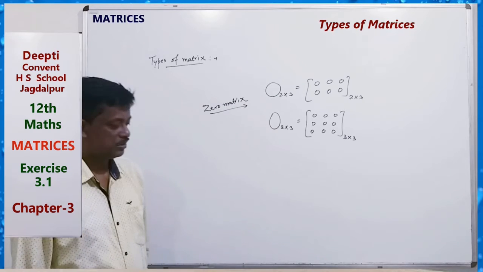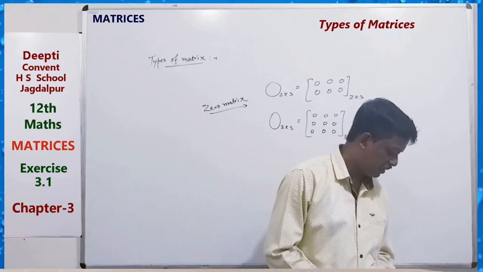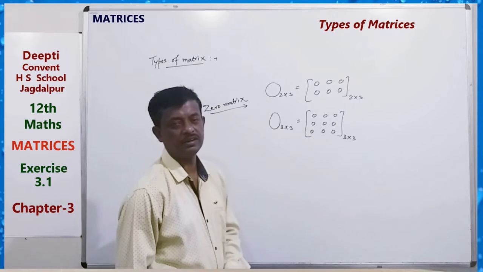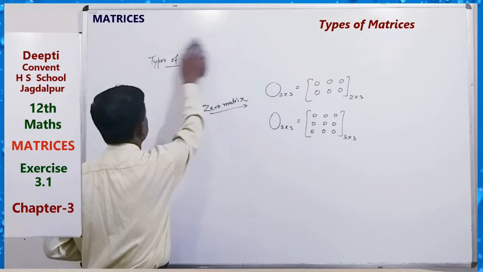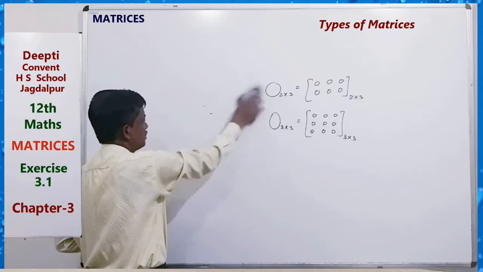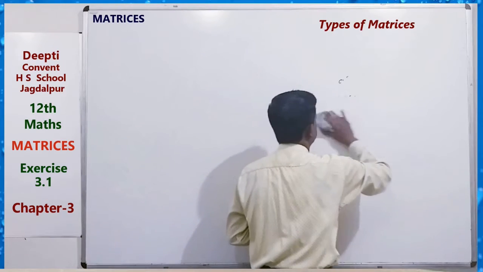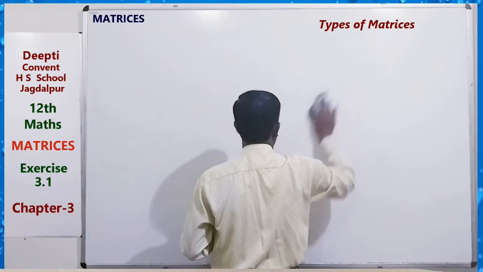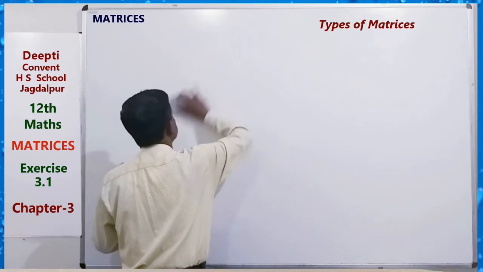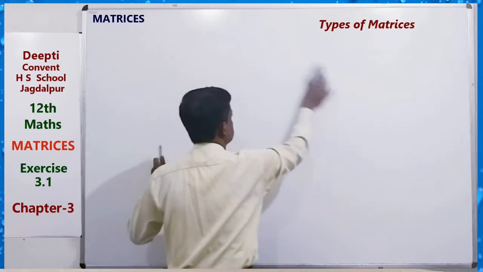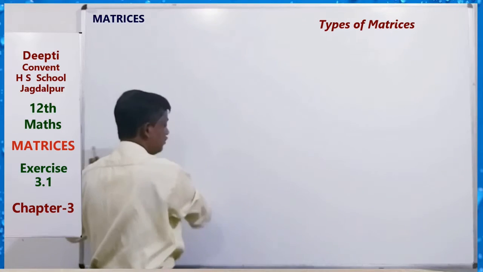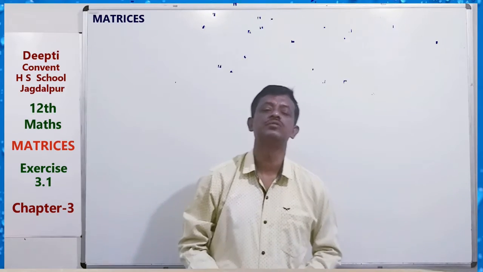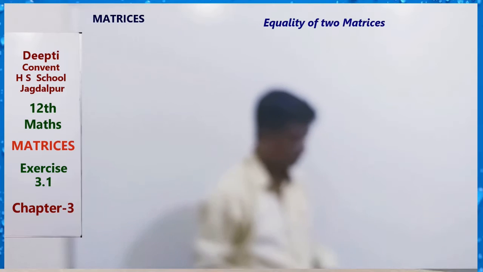Clear? So these are some basic types of matrix. These matrices are useful for solving questions. Whenever we get some matrix equation, these matrices are used as a single entity, just like we solve some equation in a real variable like x. So we can also make a matrix equation.